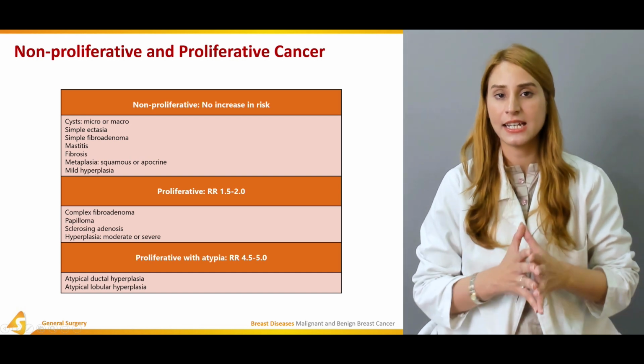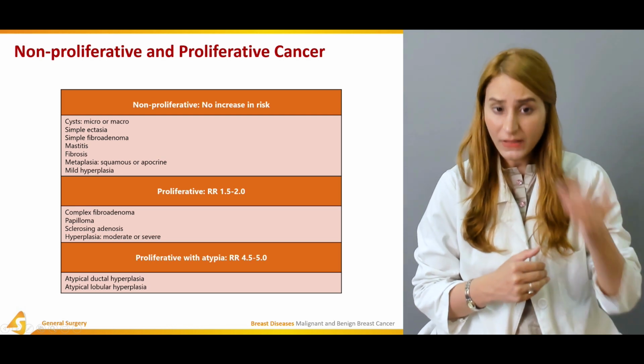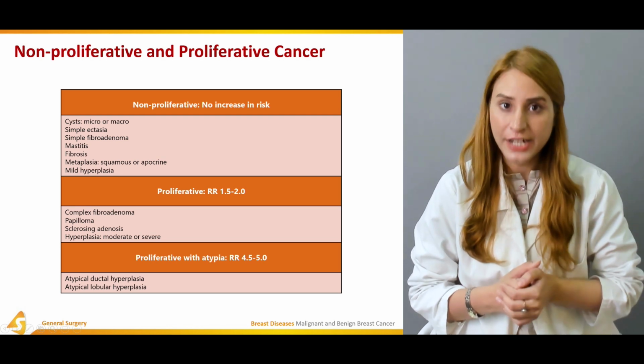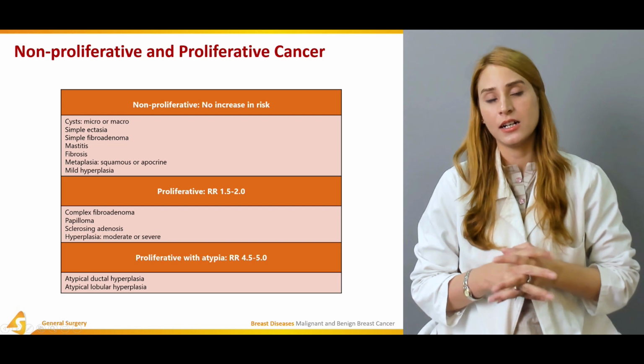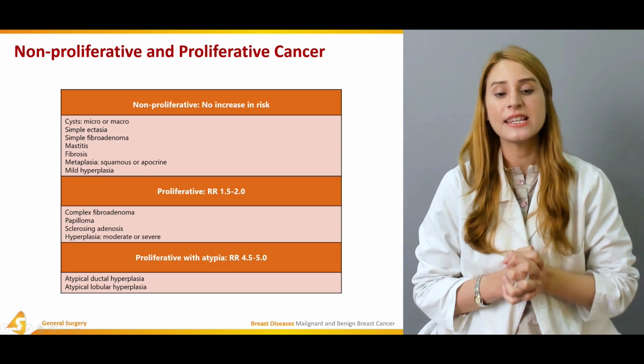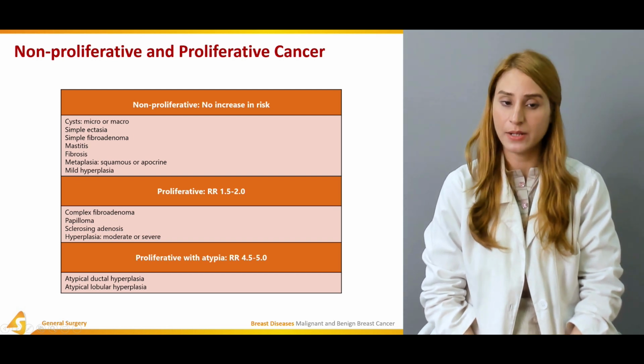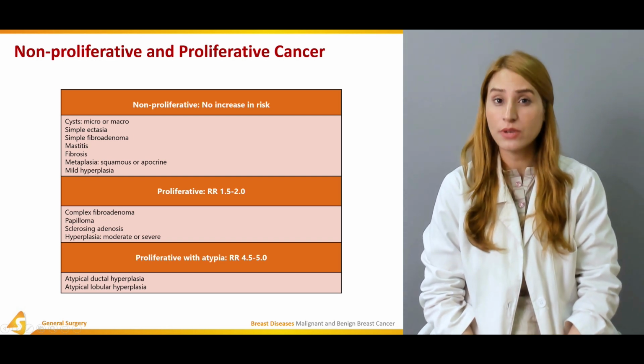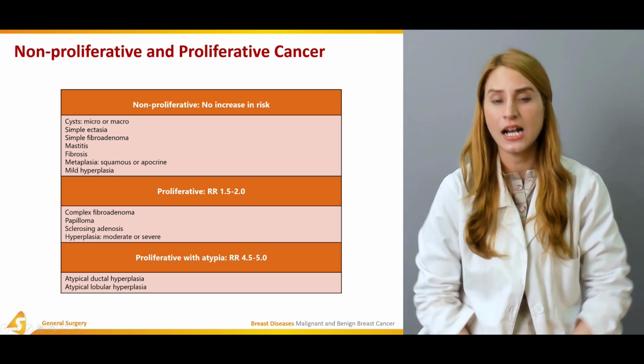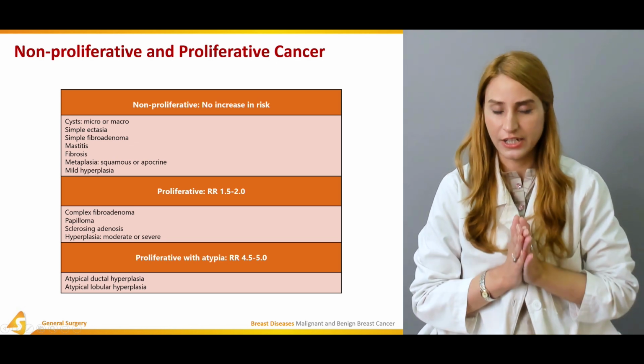So that's basically atypia. So lesions which are proliferative but don't have atypical changes have a relative risk of 1.5 to 2%, and that includes complex fibroadenoma, papilloma, sclerosing adenosis, and hyperplasia, which may be moderate or severe, right?